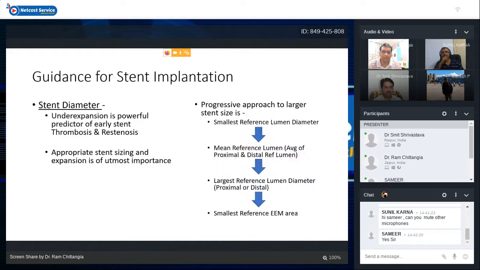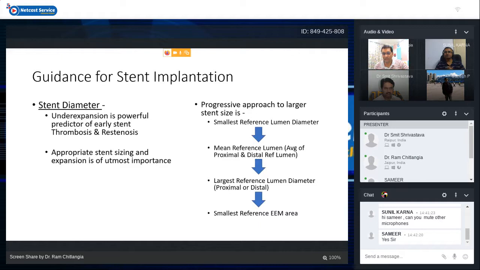Another important aspect for IVUS use is stent diameter, because in all the studies it has been shown that stent under-expansion is the most powerful predictor of early stent thrombosis and restenosis, and appropriate stent sizing and expansion is of utmost importance. So there is a progressively larger approach to larger stent sizes.